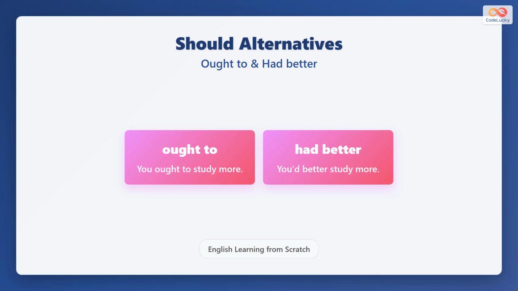Sometimes we use similar words like ought to and had better. Ought to is a bit more formal and means the same as should. Had better is stronger and means a warning that something bad may happen if you do not follow advice.